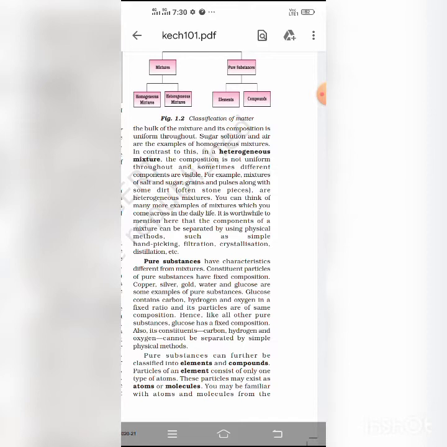Solids are rigid and incompressible. They do not flow. They show only slight expansion, they have high density, and their melting and boiling points are fixed. In solids, the intermolecular force of attraction is very strong.